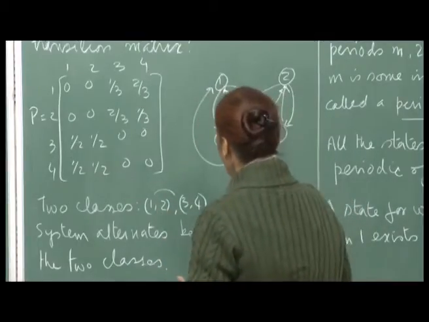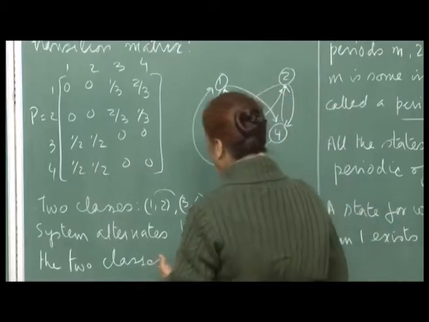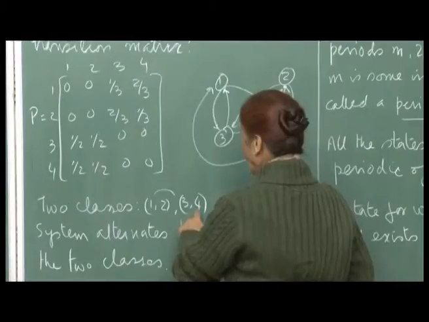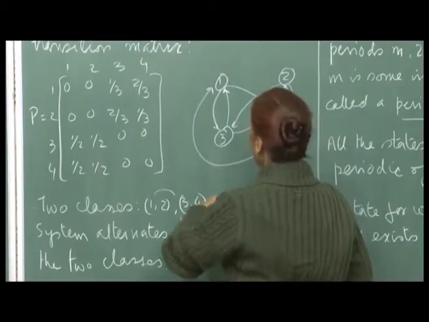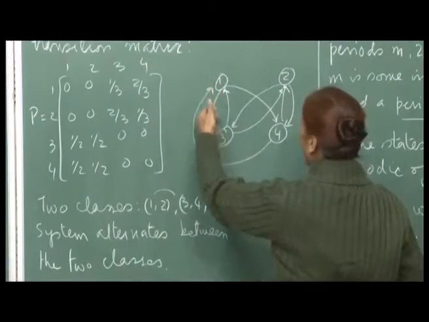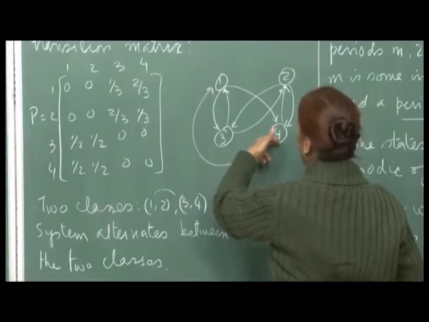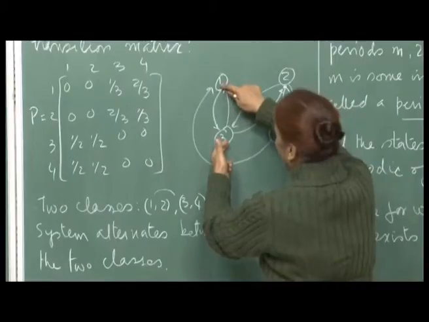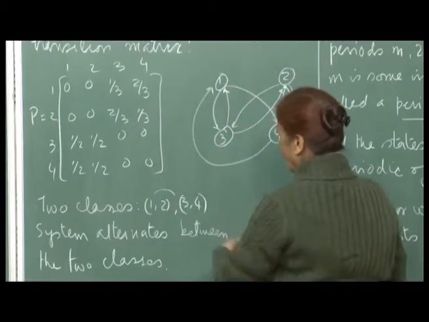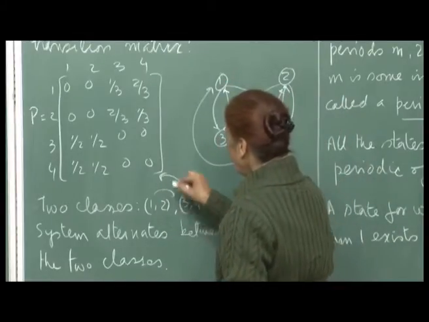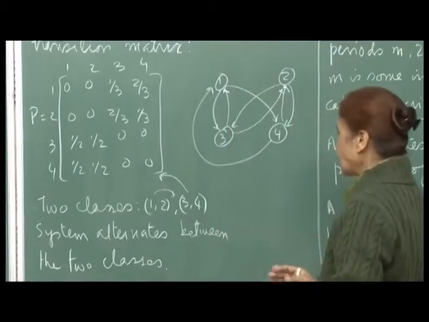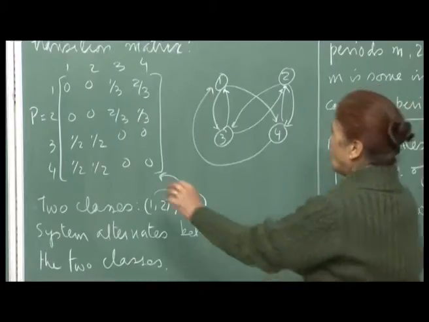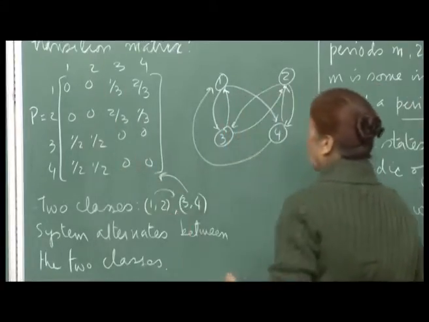So your system will alternate. At any time either the system will be occupying states 1 and 2, or it will be occupying 3 and 4. If you start in 1, you will be in 3 or 4, and then from 3 you will be in 2 or back in 1. So your system alternates between these two sets, and you can see that from these probabilities also.